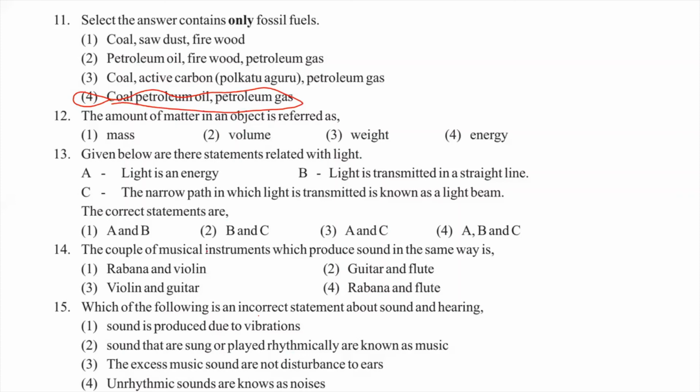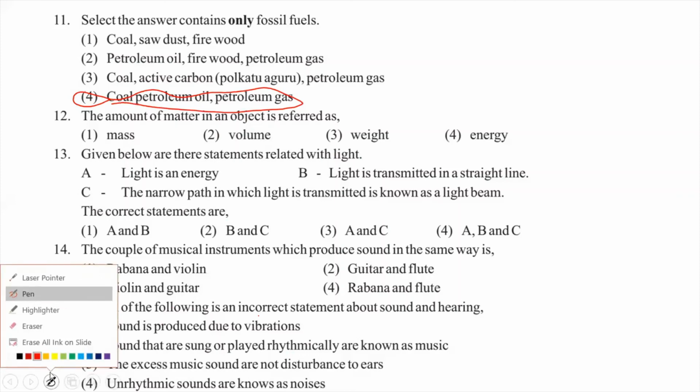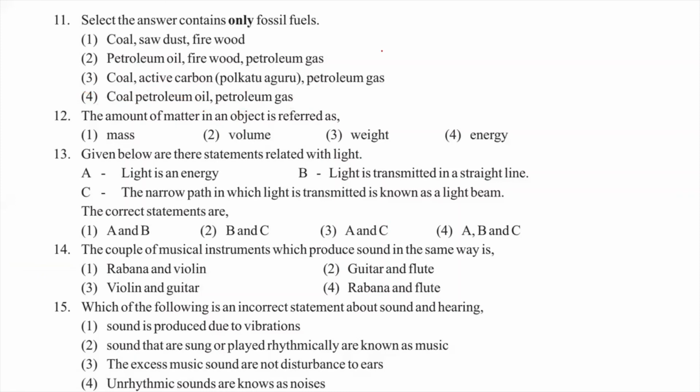The amount of matter in an object is referred to as. When you are talking about matter, we discuss two things. One is the mass, because matter has two properties: it has mass and occupies space.